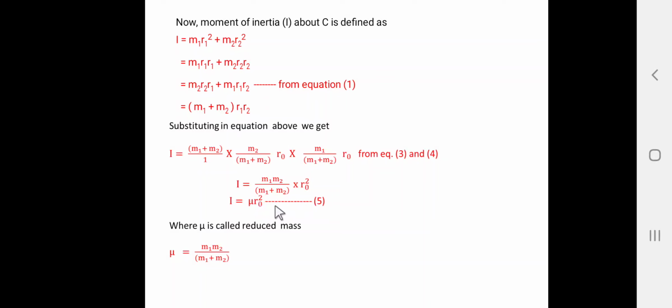This is equation number 5, and in this equation what is the value of mu? So, here this mu can be written as m1 m2 divided by m1 plus m2, and this mu is called the reduced mass. For example, here is how the reduced mass is calculated.